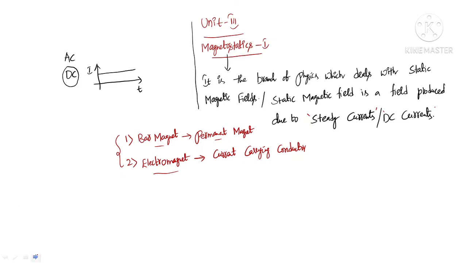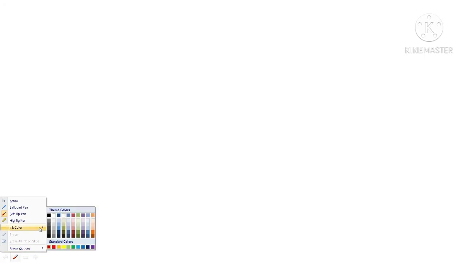Now let us see the first basic law related to magnetostatics, which is Biot-Savart's law. As I repeated while discussing electrostatics, Coulomb's law is the basic law in electrostatics, which gives us the force between any two point charges.